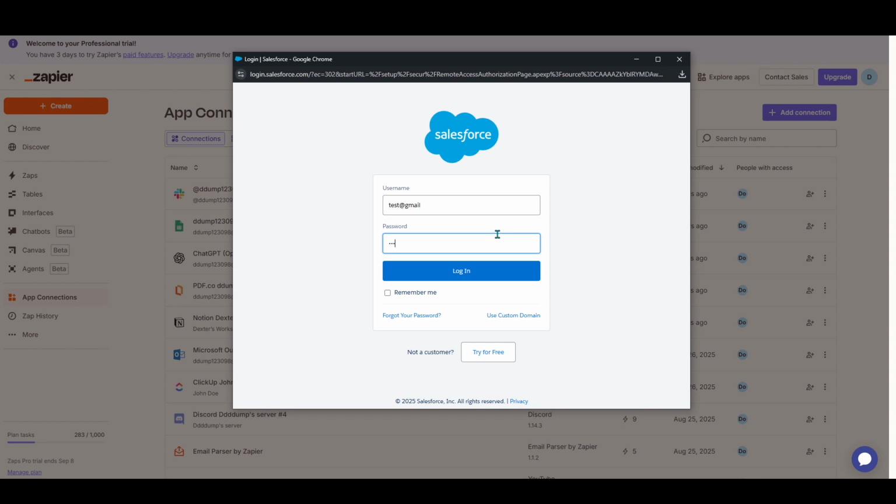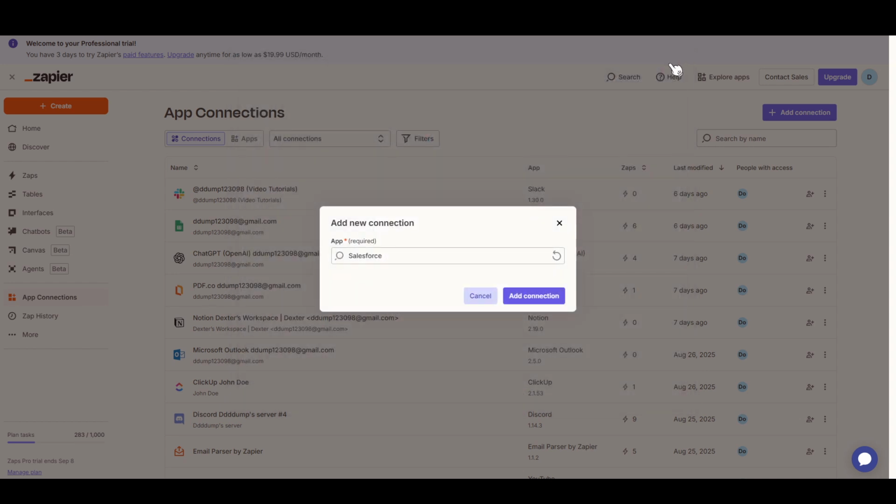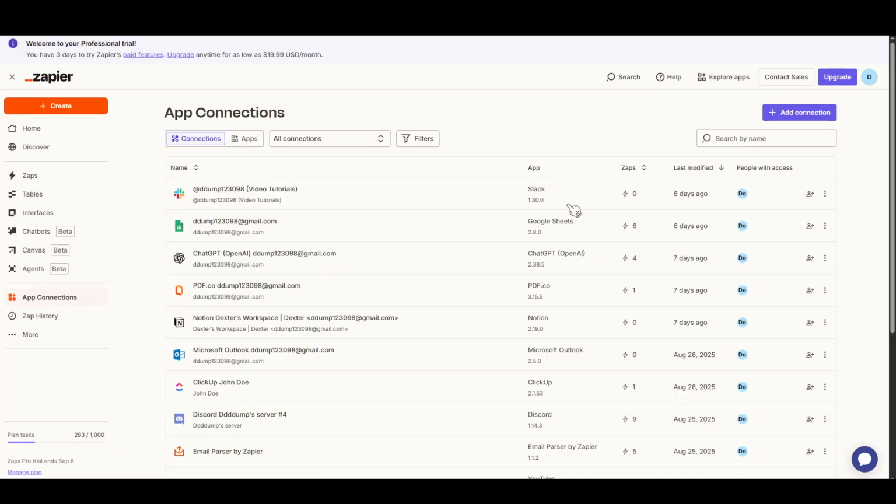By following these simple steps, you've successfully linked your Salesforce account to Zapier. It's a small action that can make a big difference in how you manage your workflows. Whether it's automating lead management, synchronizing customer data, or any of the multitude of possibilities Zapier offers, your productivity is set to soar thanks to this integration.